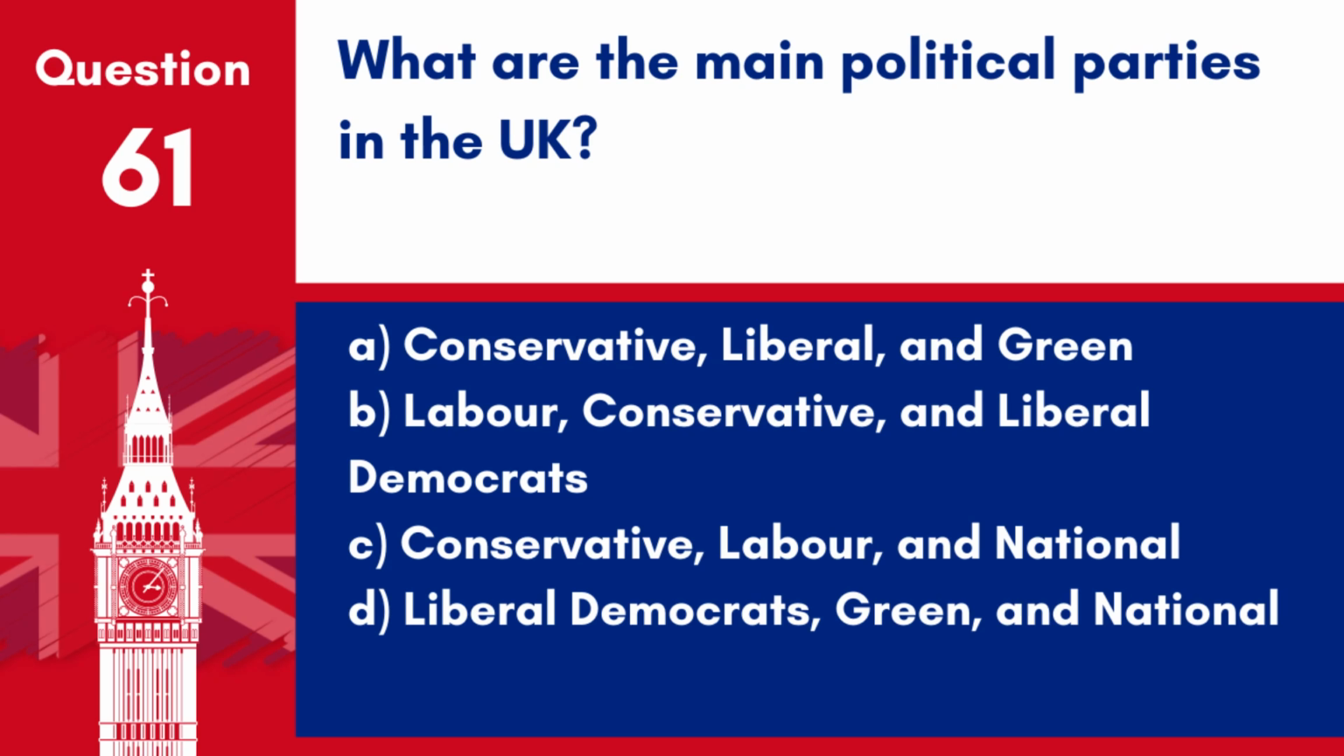Question 61. What are the main political parties in the UK? A. Conservative, Liberal and Green. B. Labour, Conservative and Liberal Democrats. C. Conservative, Labour and National. D. Liberal Democrats, Green and National.